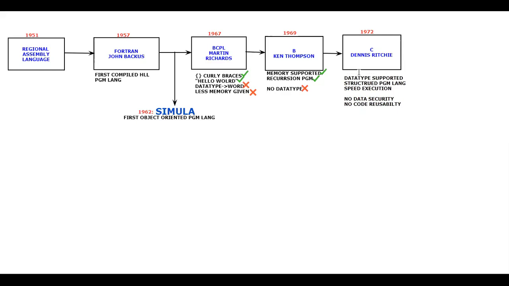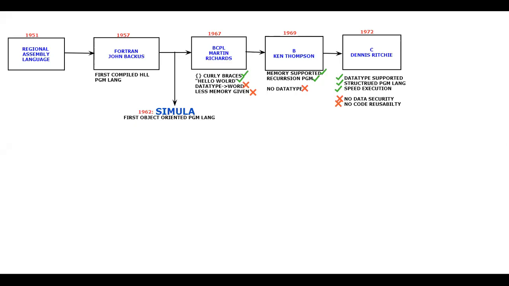Let us consider the so-called advantages. This happens to be the advantage with respect to the C programming language: it supported the data structure, the data type, and it is a structured programming language. Speed of execution was there, but no data security, no code reusability. These are the limitations with respect to the C programming language.